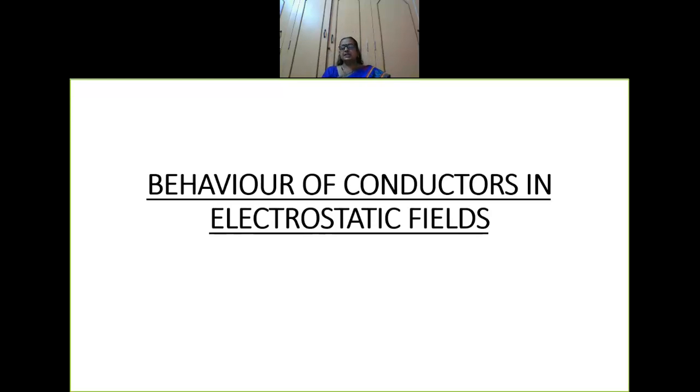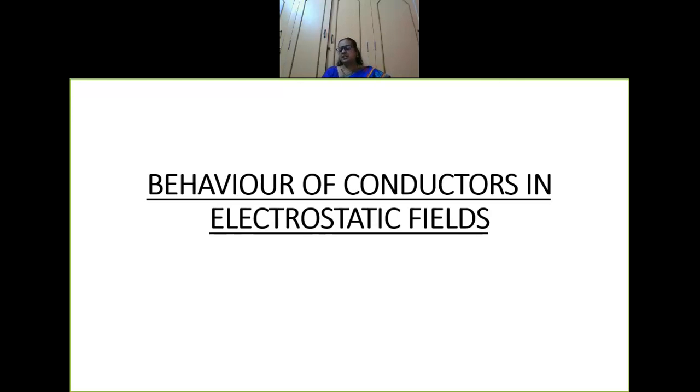In those materials, the charges present will not be able to move. Where the free motion of charges will not be there, those substances are called insulators. You have been learning these concepts from your lower classes. Examples of insulators are wood, ebonite, mica, glass.